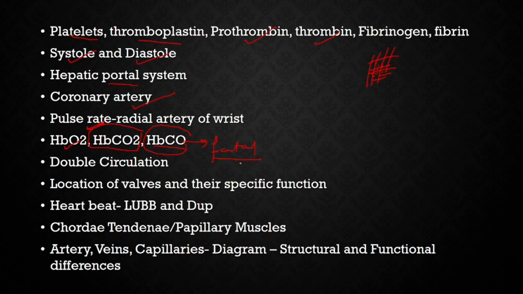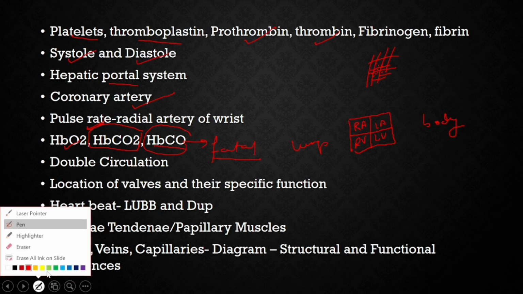Now next is double circulation. What is double circulation? Now you know that you have a heart. I think everybody is aware you have a heart. So it is right auricle, right ventricle, left auricle, and left ventricle. Then you have your lungs and you have your body. Correct? Now let us see. I'll take a different color. Let me take blue.